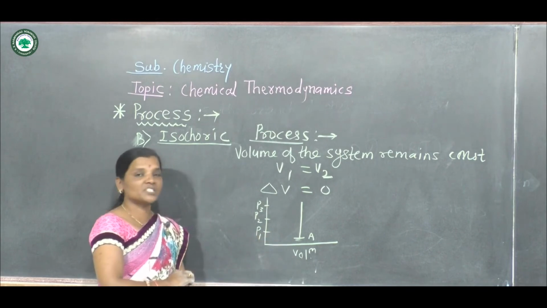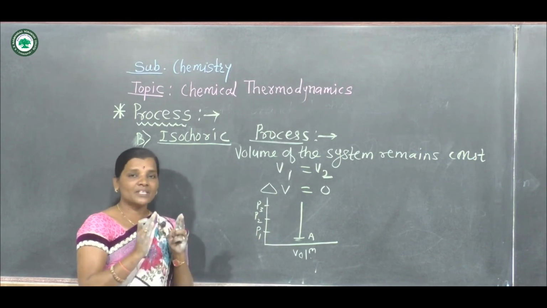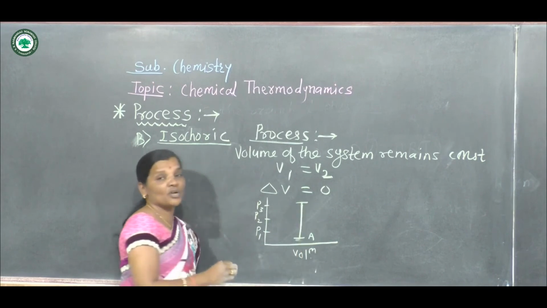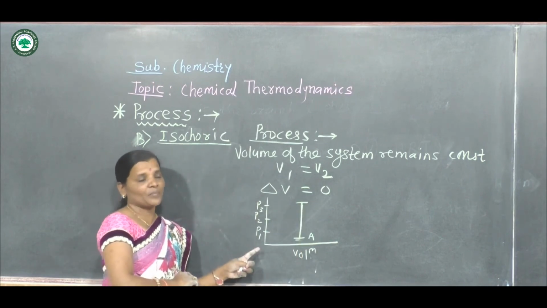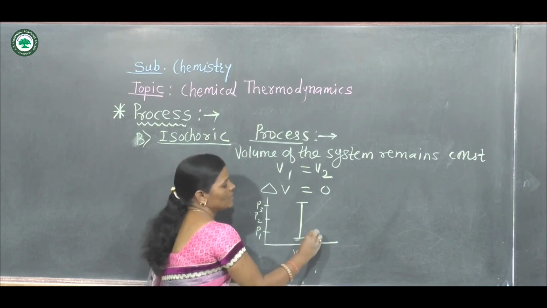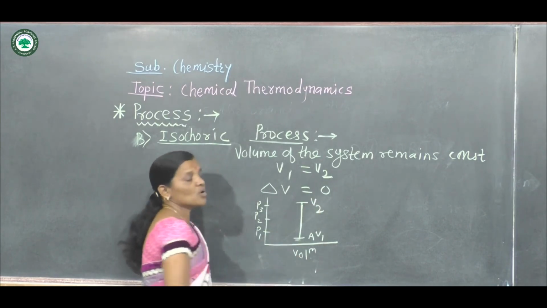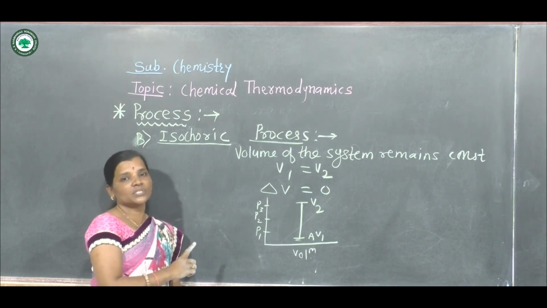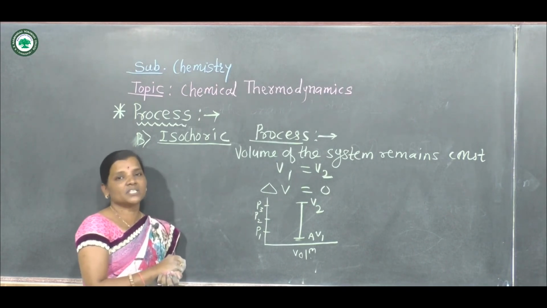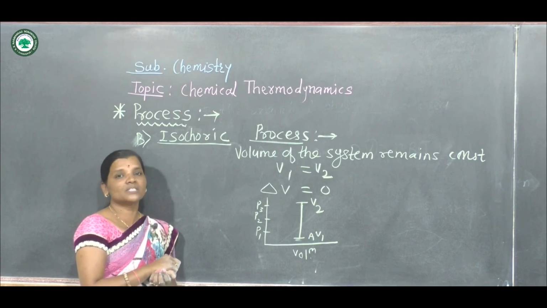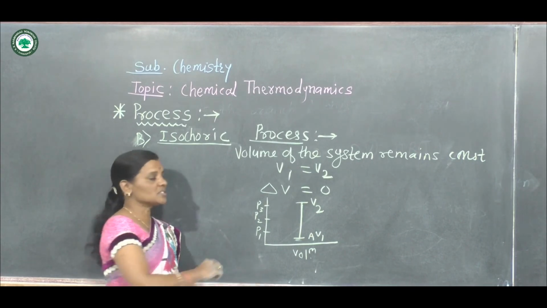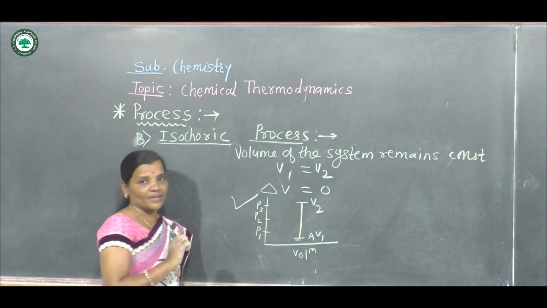The volume of the system is found to be the same, it remains constant, and so the nature of this plot is like this, because volume V1 to V2 remains constant. So this is the nature obtained for the isochoric process, in which the volume of the system remains constant, and the plot of pressure versus volume gives us the nature of the graph in this way.